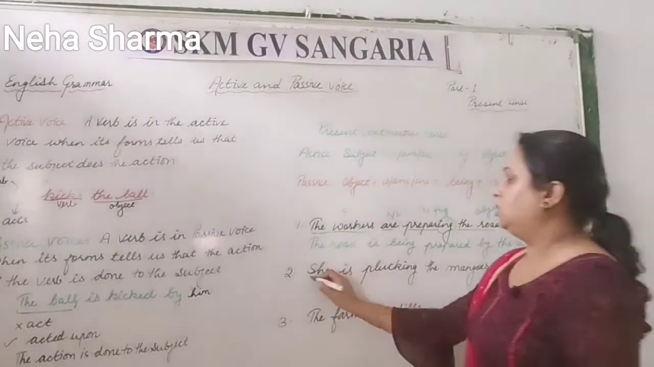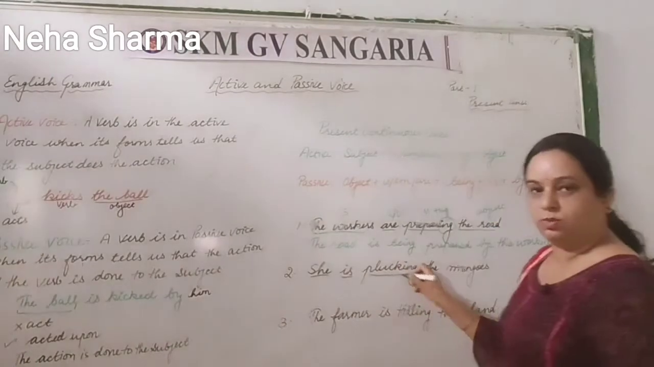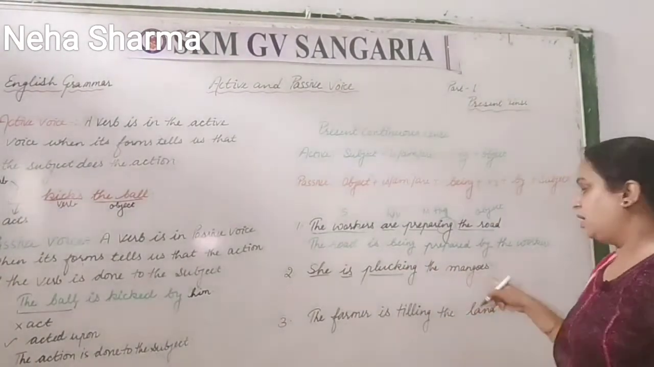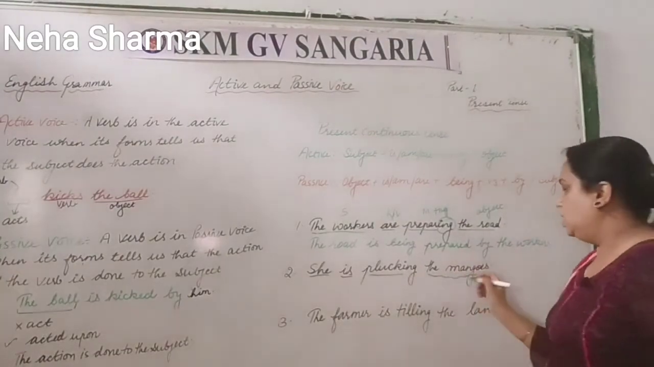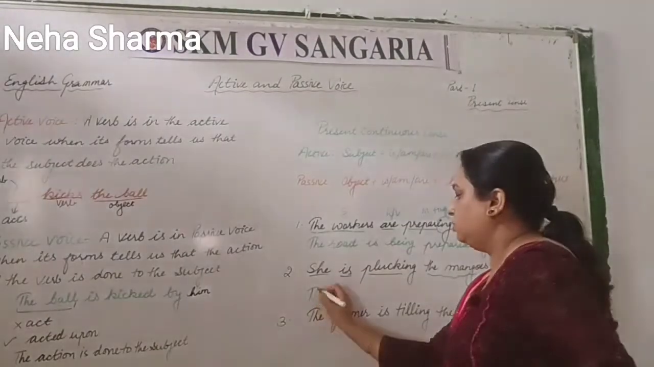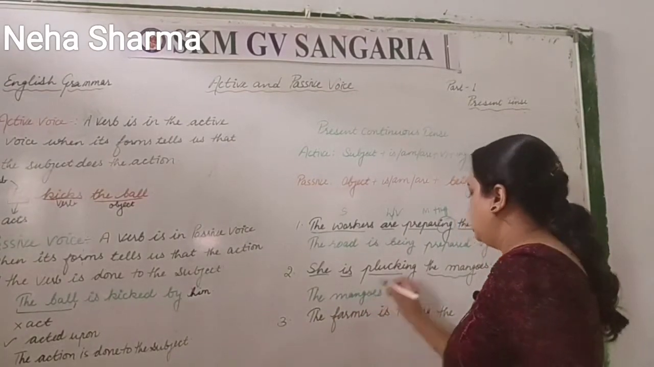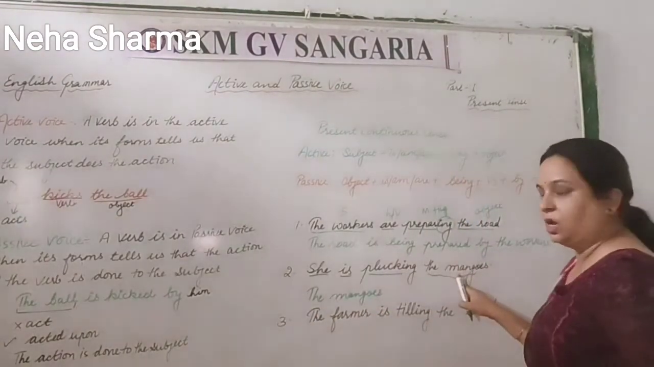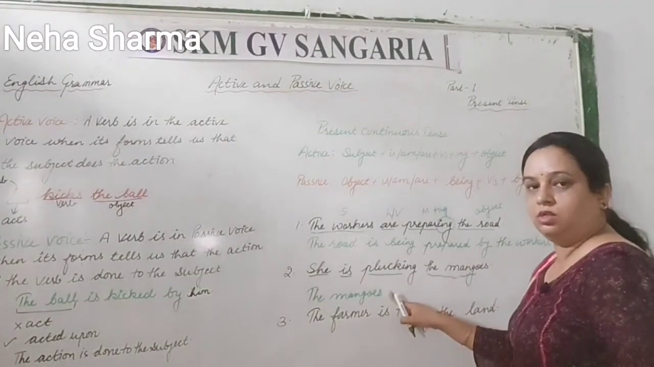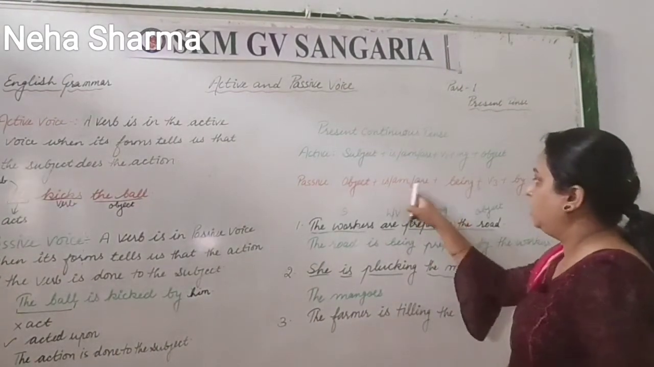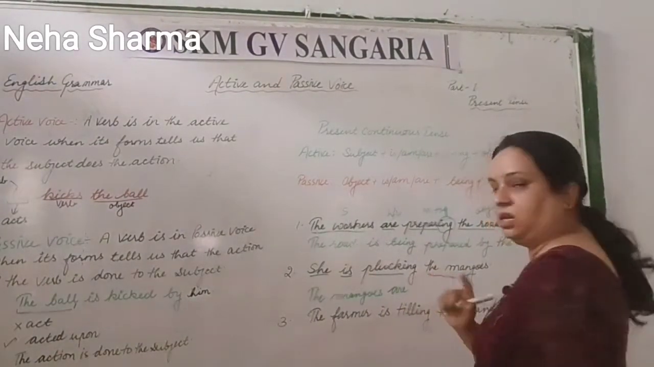Next is: she is plucking the mangoes. So she is the subject. Is is the helping verb. Plucking is verb first plus ing. The mangoes is the object. So this object you have to carry. The answer would be the mangoes. Now can we use is with the mangoes, which is plural? No, right? What you have to use? Are. So that is the mangoes are. This you have to keep in mind.